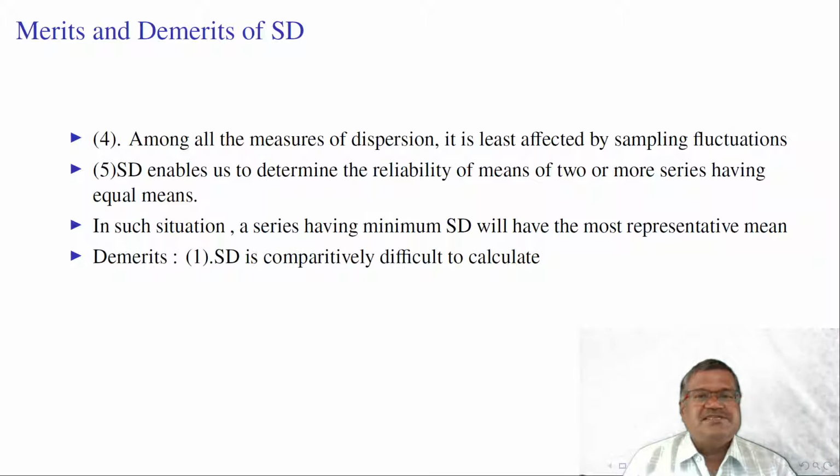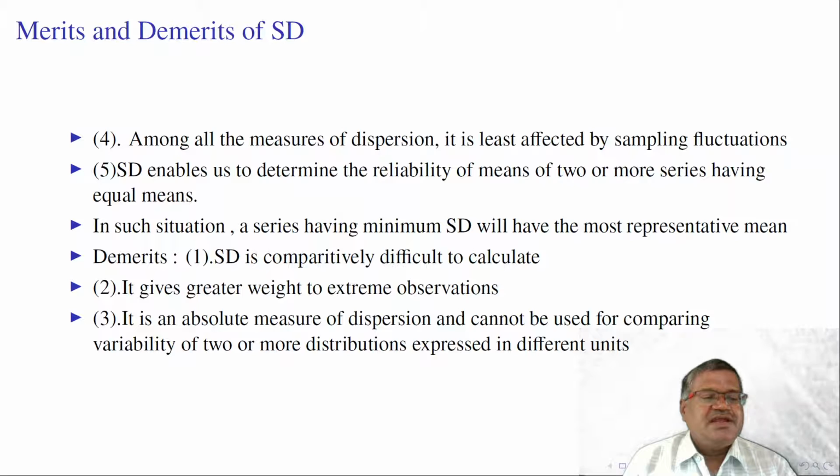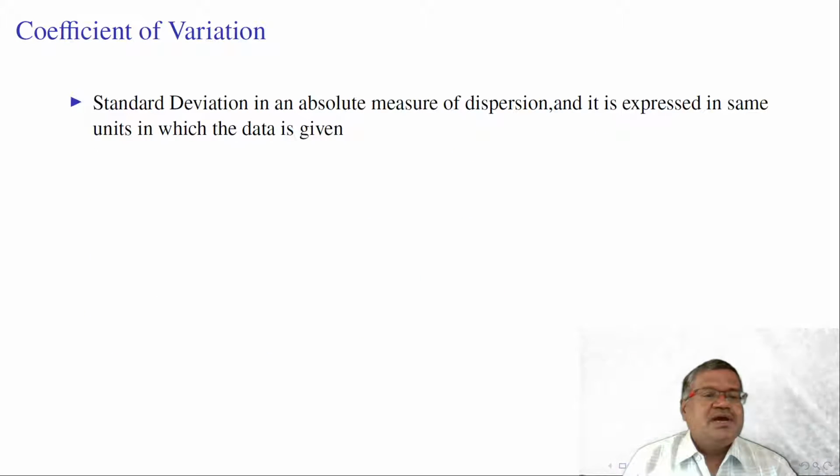There are some demerits also. SD is comparatively difficult to calculate. It gives greater weightage to extreme observations. It is an absolute measure of dispersion and cannot be used for comparing variability of two or more distributions expressed in different units. To rectify this difficulty, we need to calculate the relative measure of standard deviation, that is coefficient of standard deviation. The coefficient of standard deviation multiplied with 100 gives us coefficient of variation.